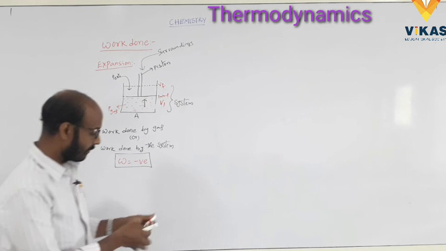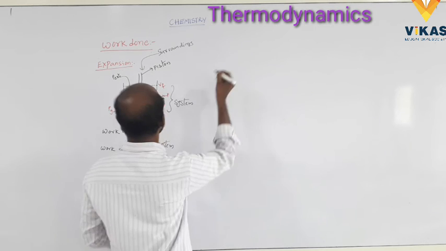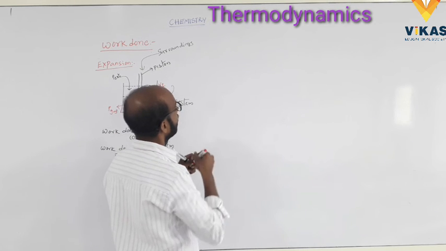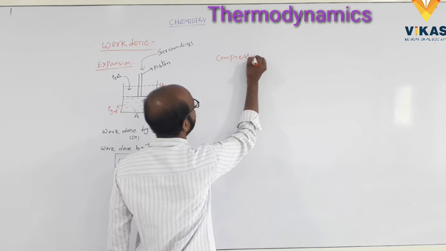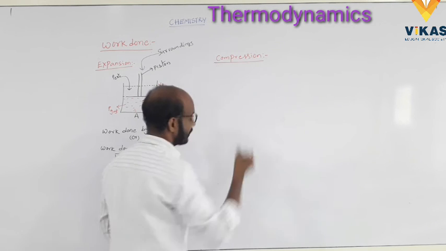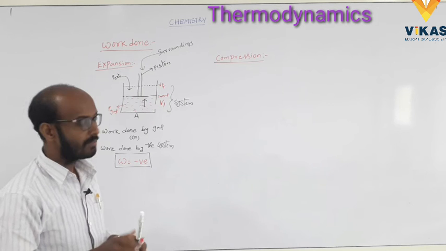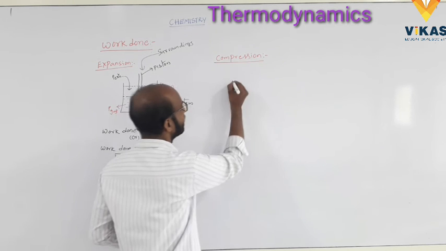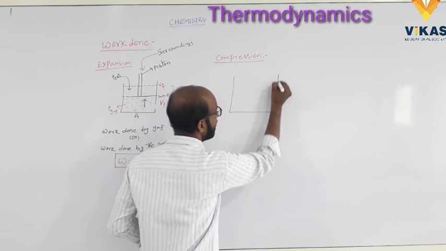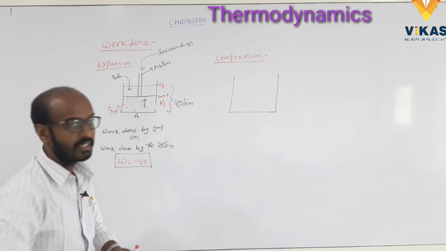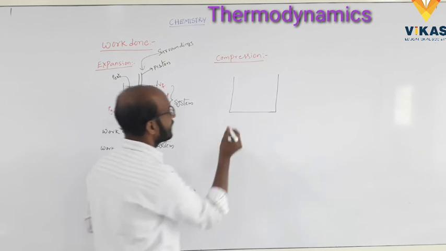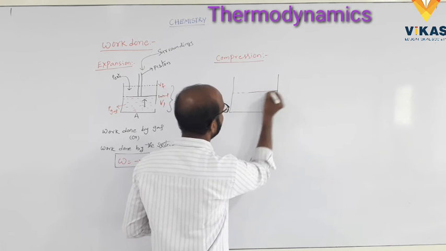And next one, compression. So what is the meaning of compression? We take another cylinder or another container. Here also it is filled with some gas molecules.